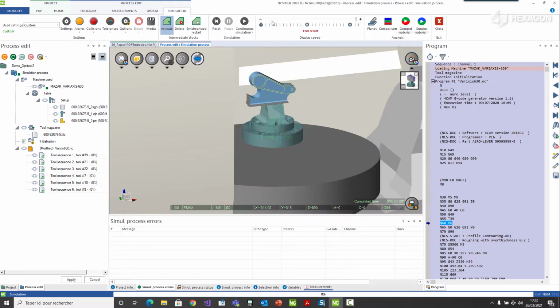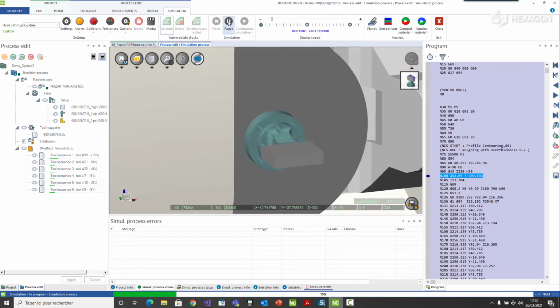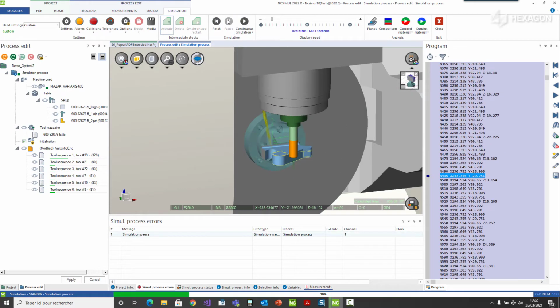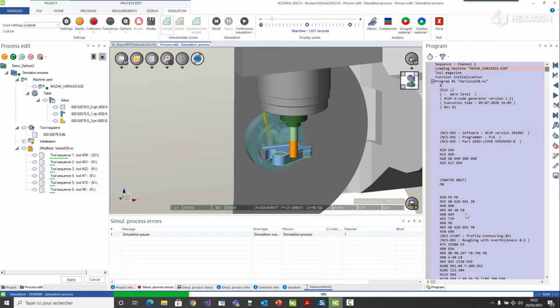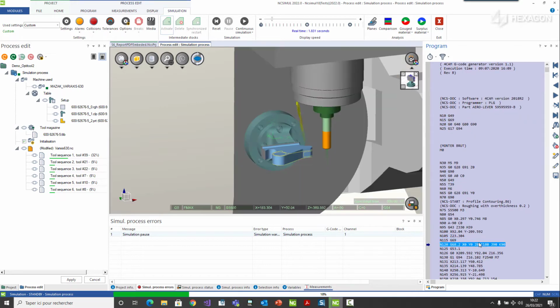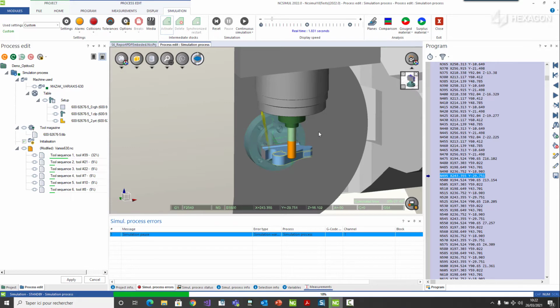Another improvement is the addition of a paused simulation message in the alarm list when stopping a program simulation. This allows you to navigate throughout your program as you wish, and then by clicking on the pause message, ANSI Sim will bring you back to your current block where you can resume your simulation.